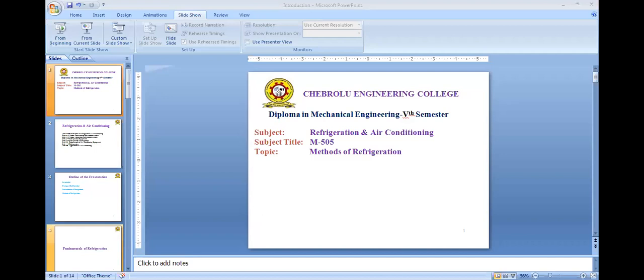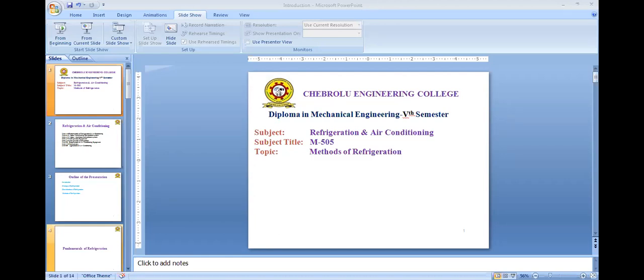Next one is the vapor absorption refrigeration system. In the vapor absorption refrigeration system, the absorbing fluid vapor, that is ammonia, is used, and the carrier here is a liquid. From the ammonia and liquid, the absorption process takes place in place of the compression process. Pumping this solution to a high pressure is done with a single pump. Then vapors are produced from the solution by heating. This is the basic principle of the vapor absorption refrigeration system.